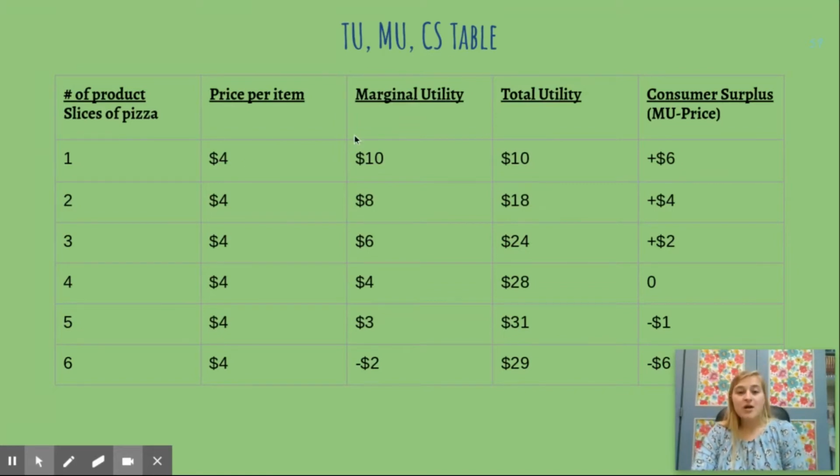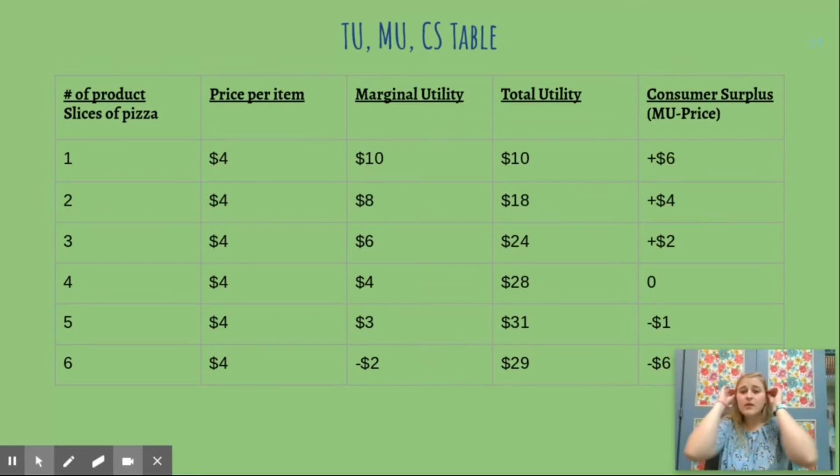Okay, but my marginal utility is different. That first slice of pizza I sit down to eat, I am starving. I'm so hungry. It looks greasy and cheesy and marinara, and the crust is crusty, I guess. It's hot. The cheese is bubbling on top. I would pay $10 for that slice of pizza. That sounds delicious. Okay, so my marginal utility is $10 for that slice of pizza. It's different than the price. Here's the price, $4, but I pay $10 because I'm so hungry and I love cheese.